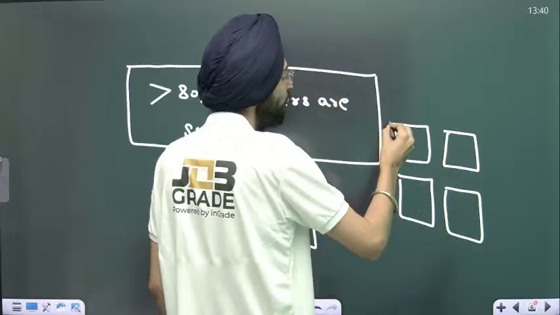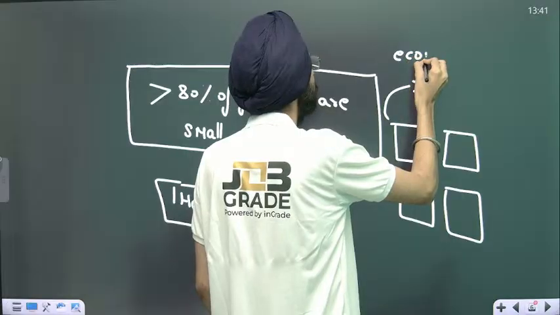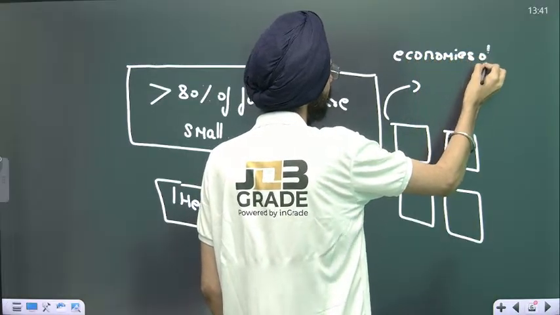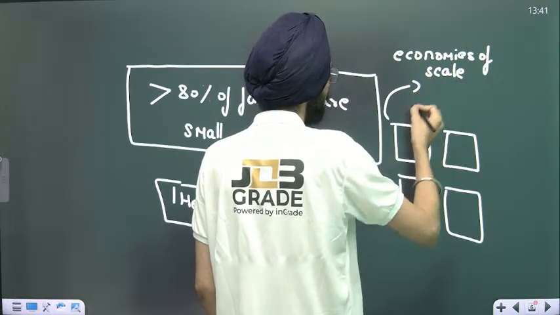There will be no economies of scale applicable. Economies of scale will get compromised. What are economies of scale?